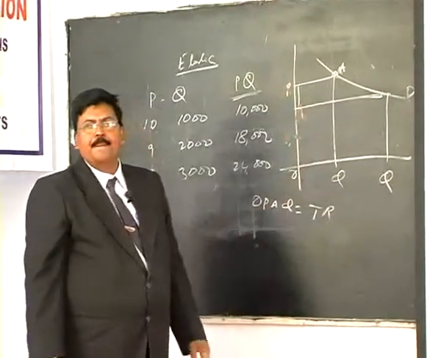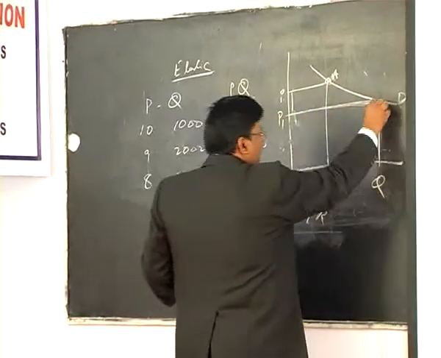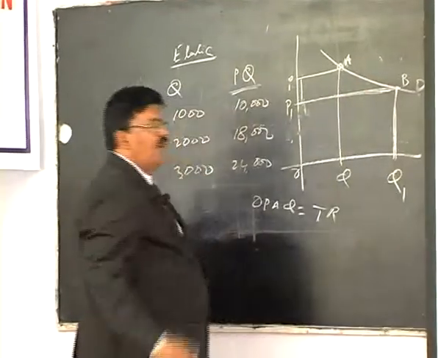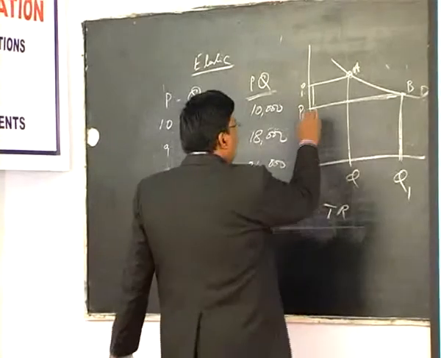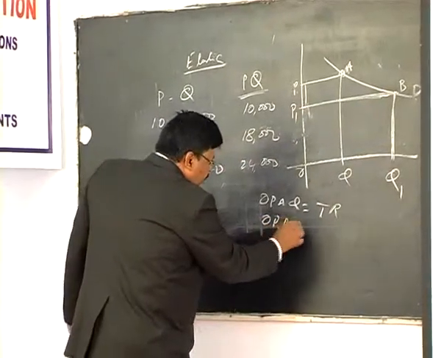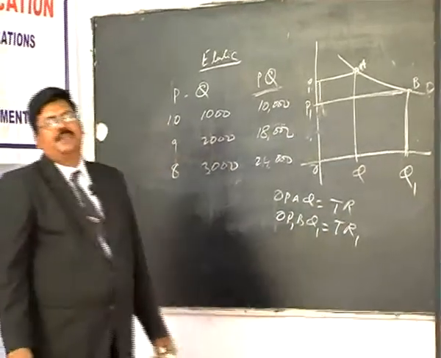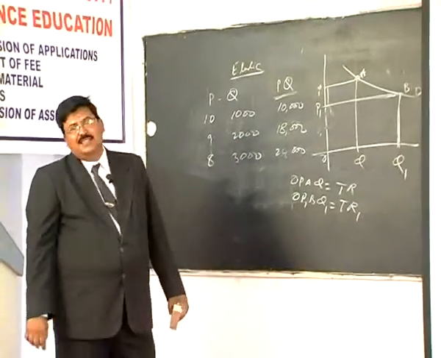Now see, price declines to OP1 and the quantity increases to OQ1, and you call this point B. What is the area of the new rectangle? OP1BQ1, which is equal to TR1, the new total revenue. Which rectangle is bigger in size?